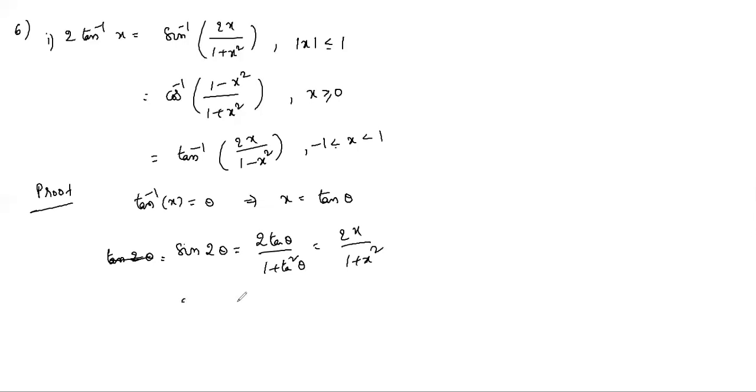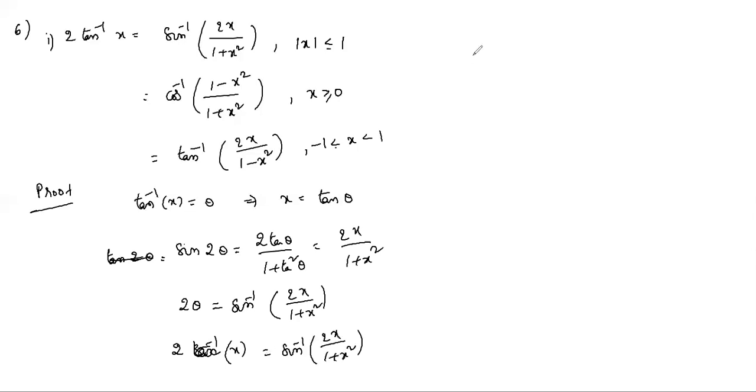So 2 theta equals sine inverse 2x by 1 plus x square, and theta is tan inverse x. So 2 tan inverse x equals sine inverse 2x by 1 plus x square.